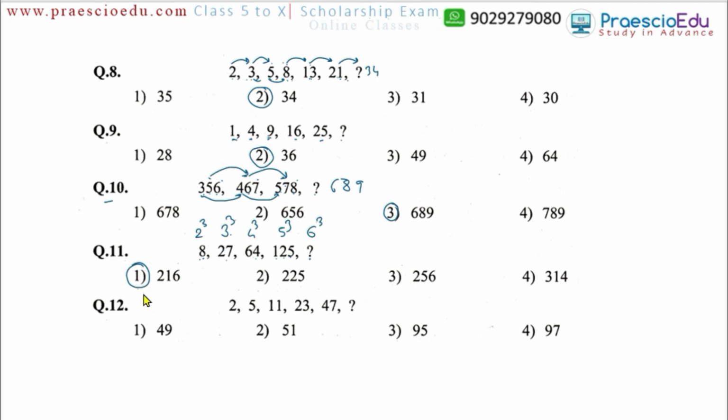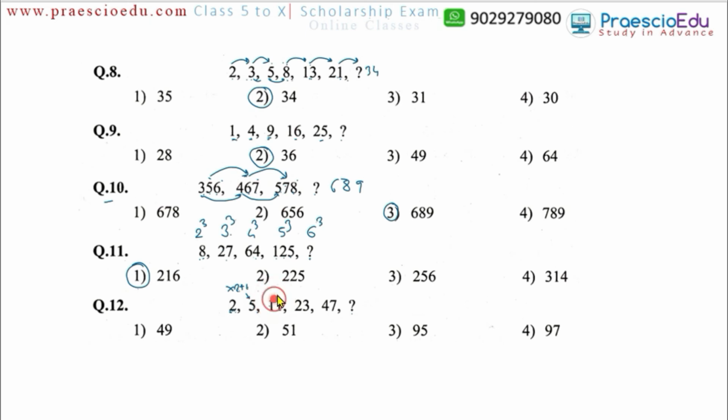Now question number 12, 2, 5, 11, 23, 47 and then question mark. So if you multiply by 2 and then add 1, we get the next number. So 2 multiplied by 2 is 4, 4 plus 1, this 5 comes. Now 5 multiplied by 2, 10 plus 1, 11 comes.